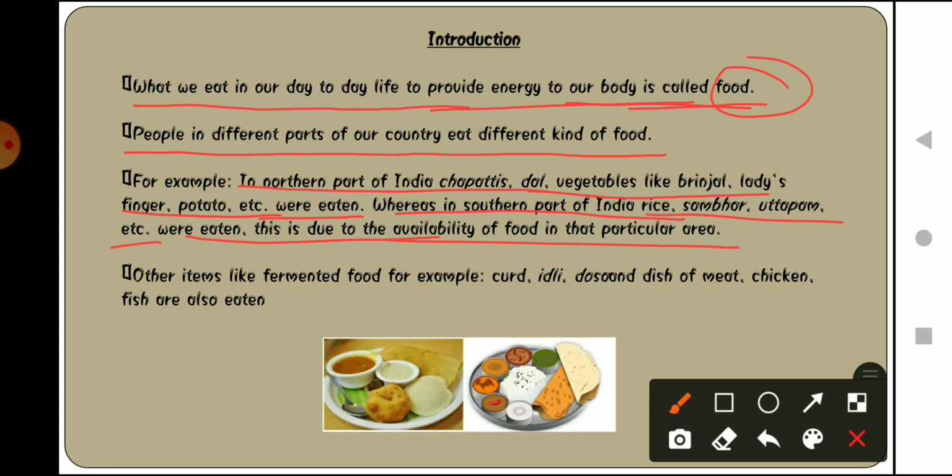Now moving forward, other items like fresh meat, and other food items like fermented food, are basically food items which we make by keeping them at a particular place for some time. Like, to set curd, you let the curd settle down for 1 or 2 days. Similarly, fermented foods like curd, idli, dosa are also eaten by different people.